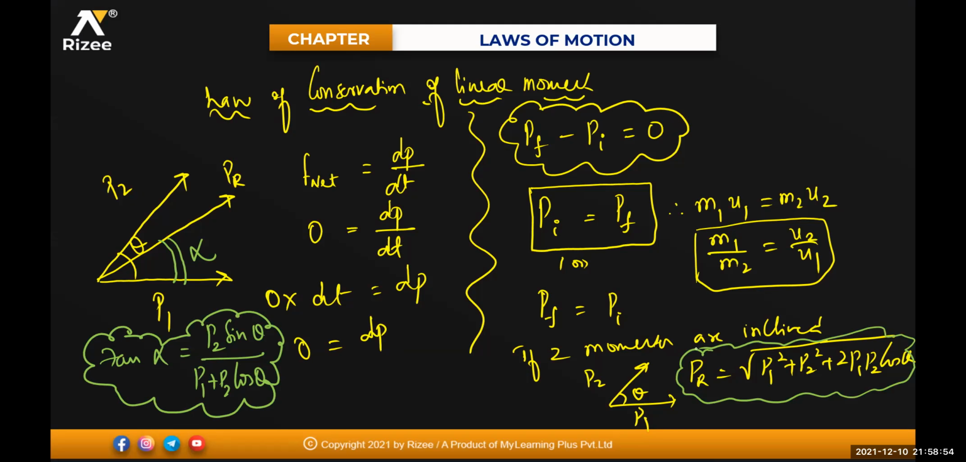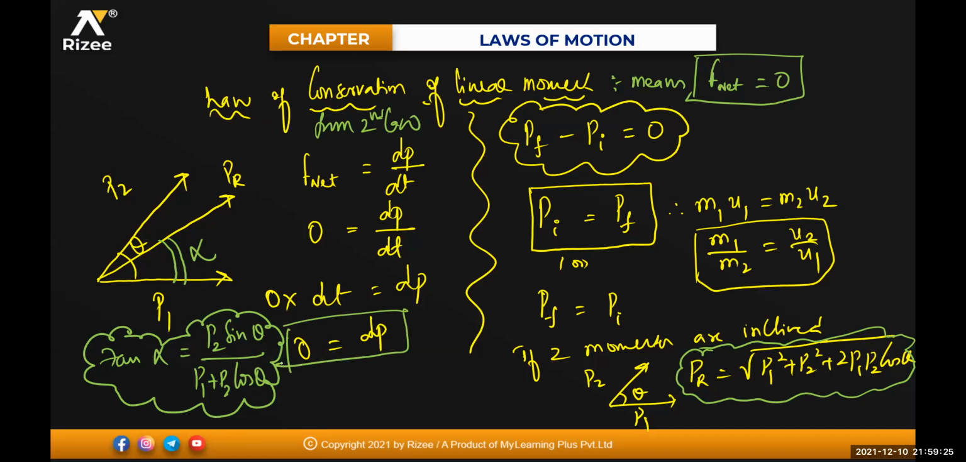Once again, what do you mean by law of conservation of linear momentum? If the net force acting on the system is 0, F net must be equal to 0. From Newton's second law, F net is equal to dP by dt. F net is 0, so dP by dt is 0. Multiplying with the time, that is also 0, so I get delta P is 0. So P final minus P initial is 0, or P initial will be equal to P final. Is it clear for everyone? Any doubt in this one to anyone? No doubt, sir. Very good.